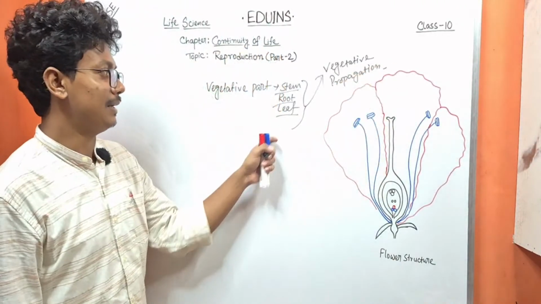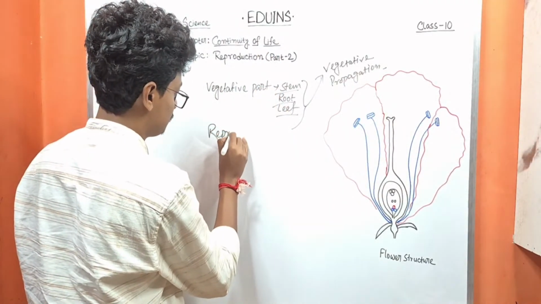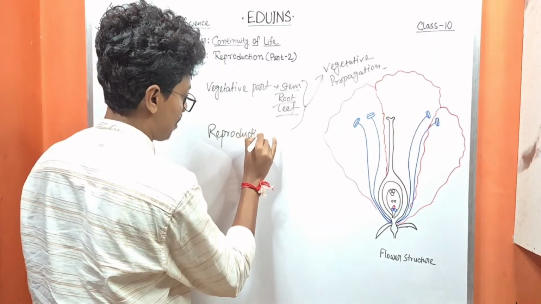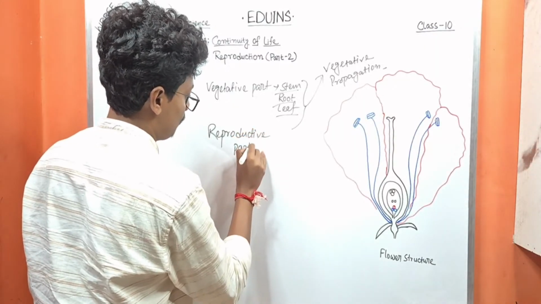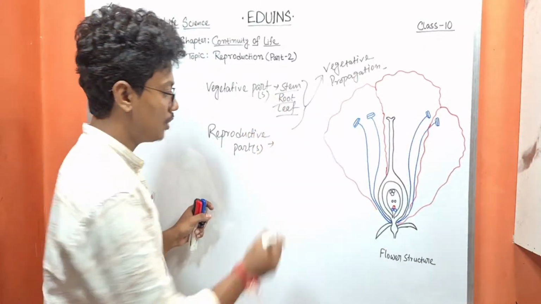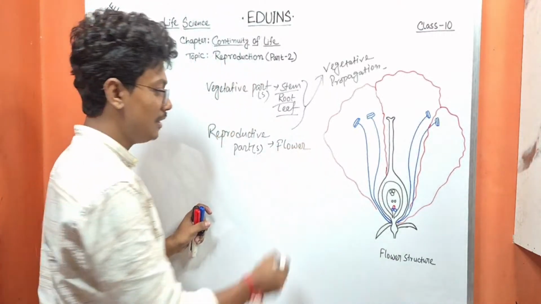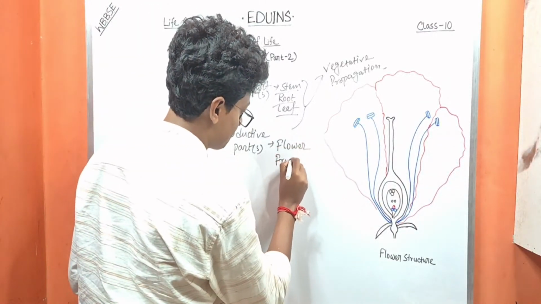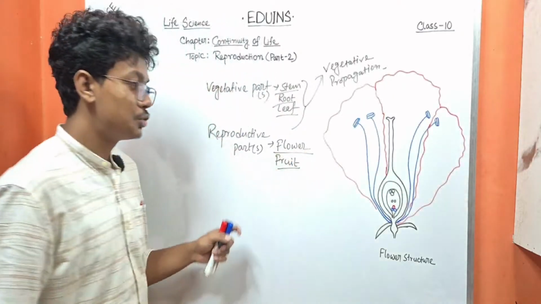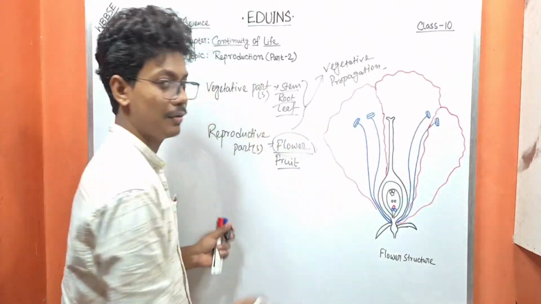But the plant also has reproductive parts. What are the reproductive parts? Number one is of course the flower, and number two is the fruit. Today we will discuss the reproductive part, that is the flower.